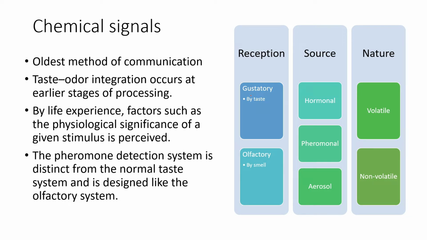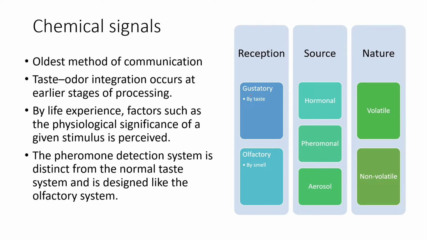Then coming to the oldest method of communication, that is chemical signals, it is still used and was first used by cellular organisms. So they started with chemical signals. There were no direct tactile signals, but a few exchanges of chemicals, and that is why it is called the oldest form of communication. Our cells still communicate with respect to different chemicals. Chemicals can be proteins, hormones, pheromones, and different kinds of other chemical backgrounds.